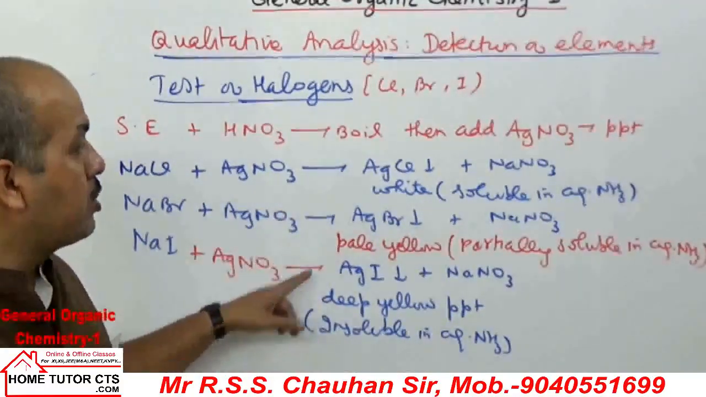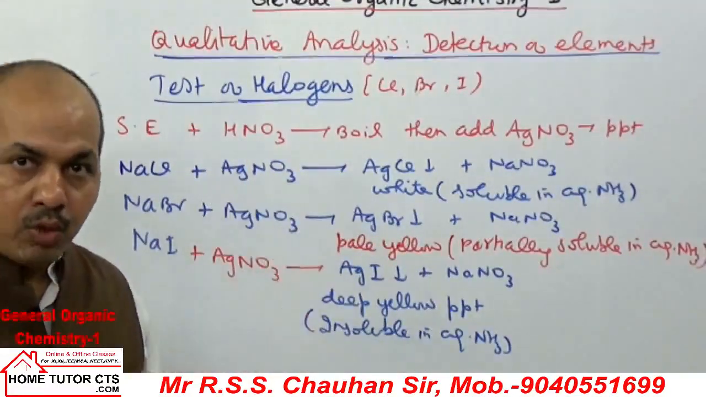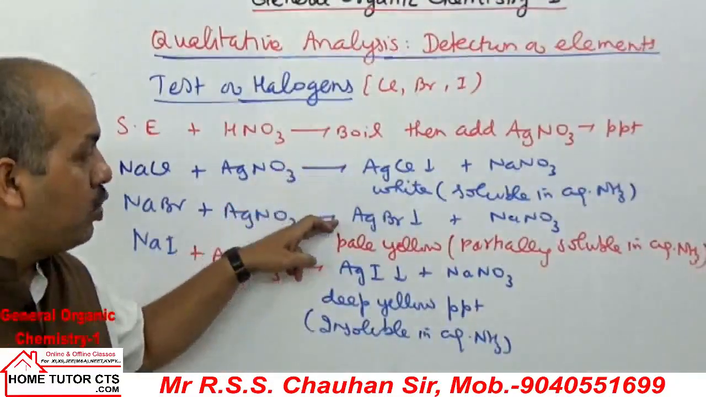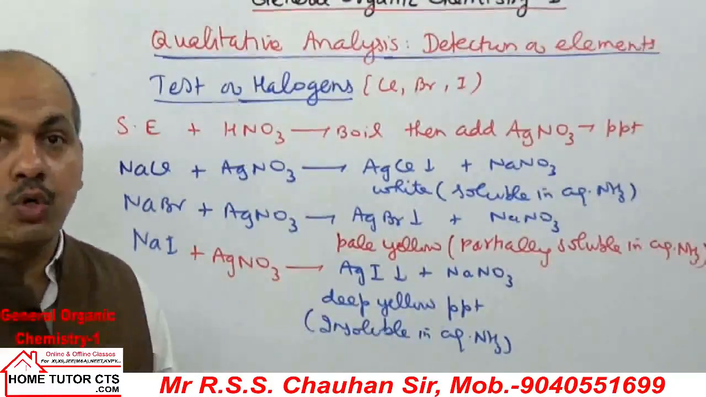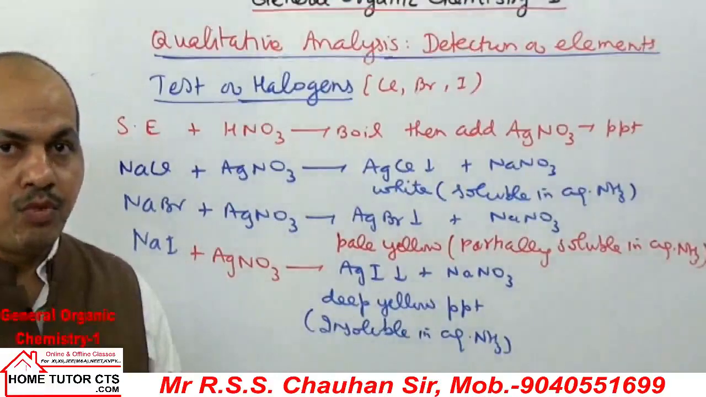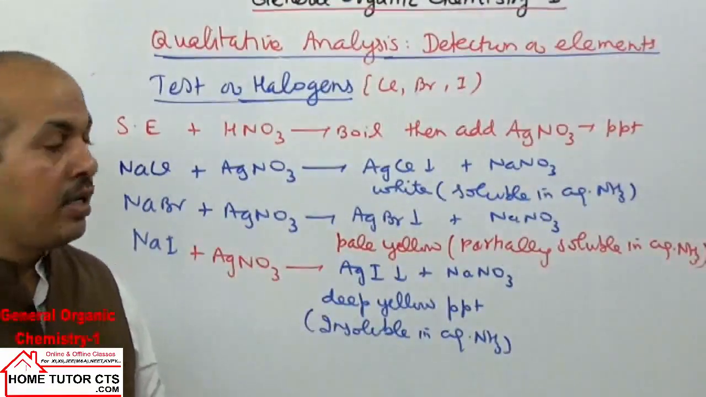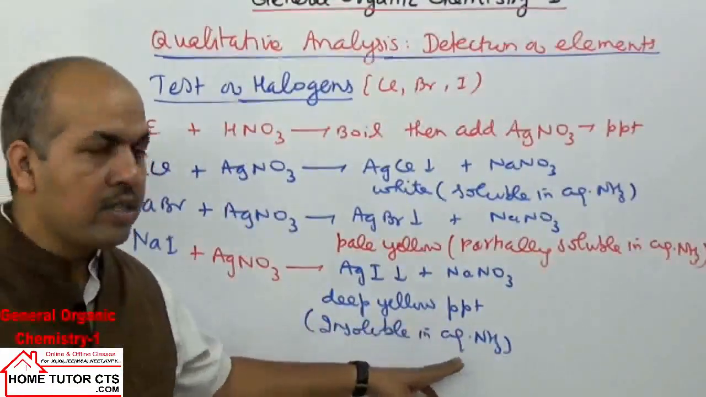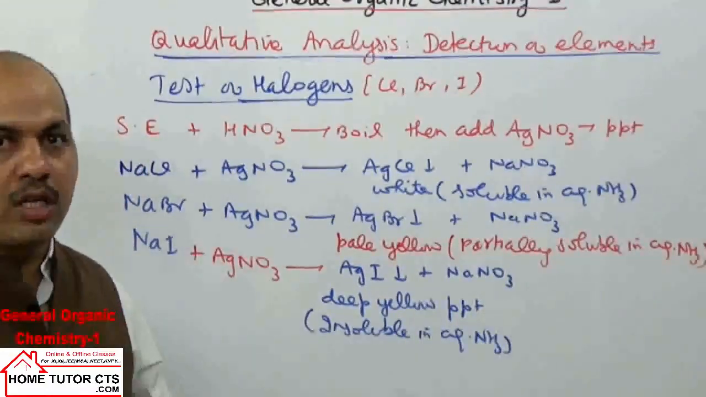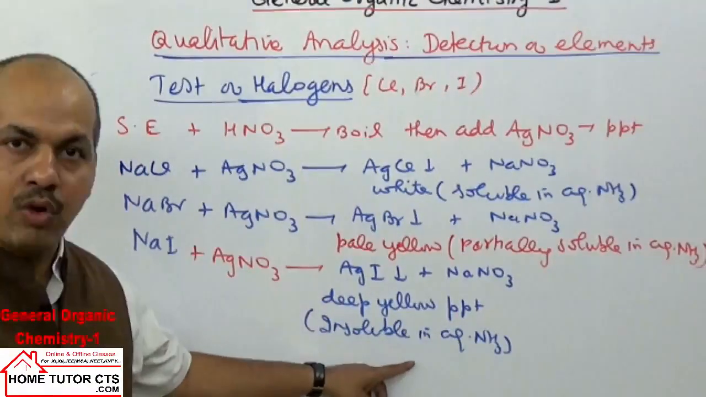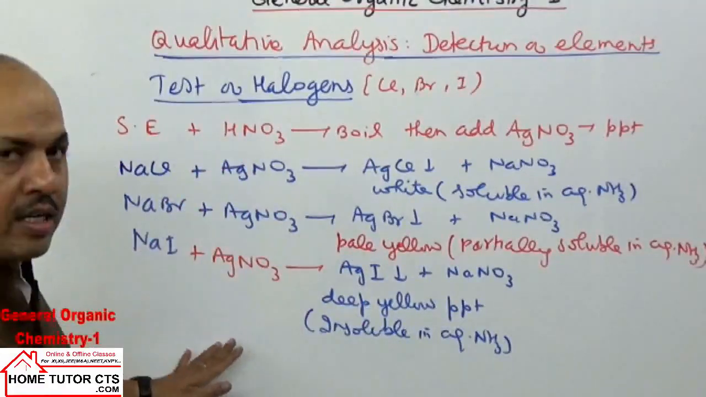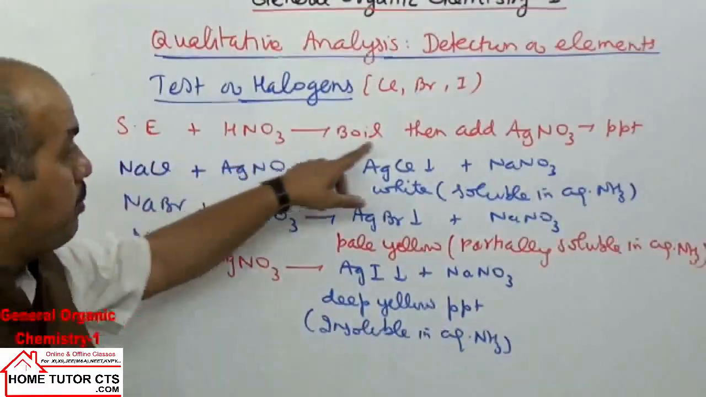The reason for solubility is covalent character. AgCl is more ionic, and from AgCl to AgBr to AgI the covalent character increases. When the compound has more covalent character, the solubility decreases in a polar solvent like aqueous ammonia. I hope it is clear. Now, that was the second part of the test.